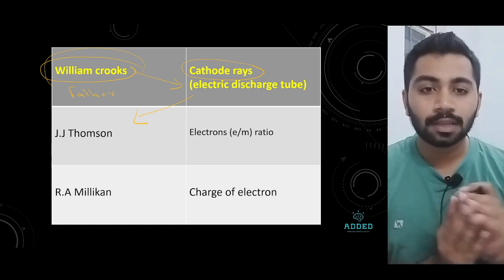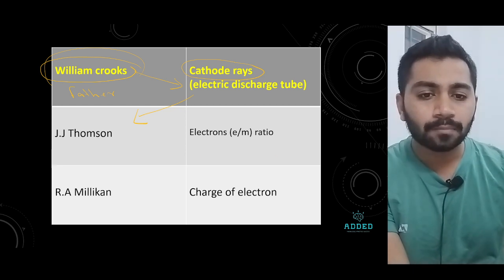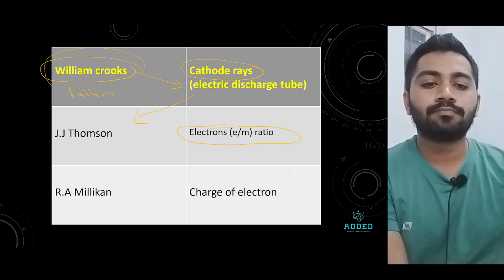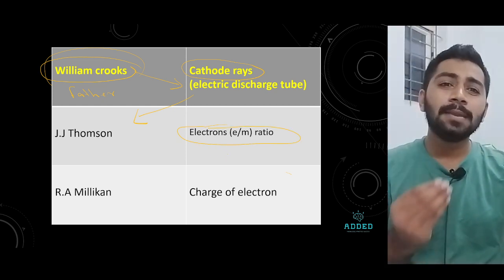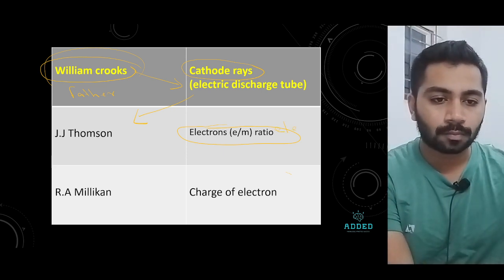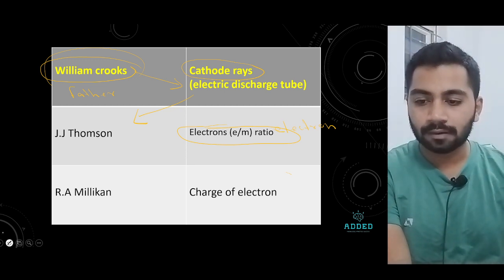Cathode ray is the father. Now, using the cathode ray, J.J. Thomson found this ratio, the e by m ratio. You can say the e by m ratio, or electrons. Basically, he found electrons.